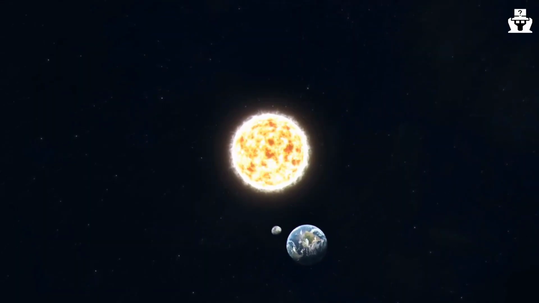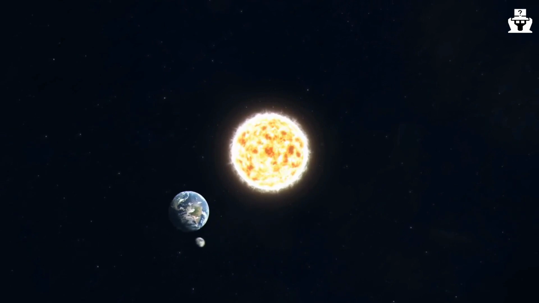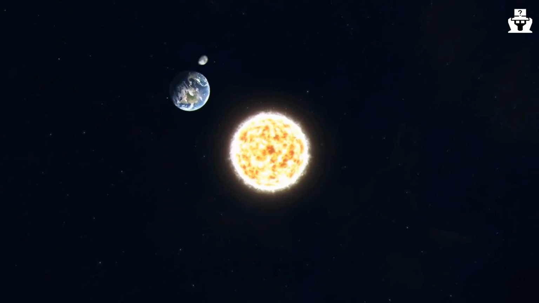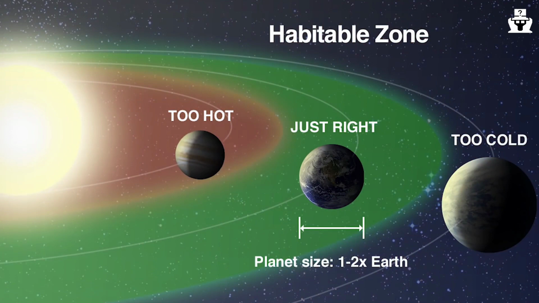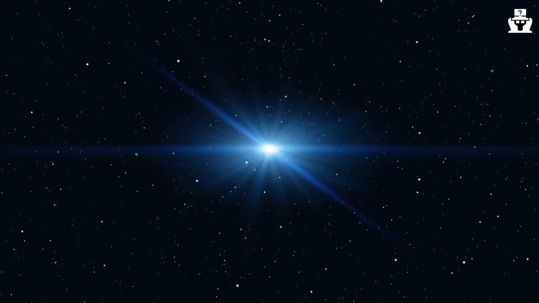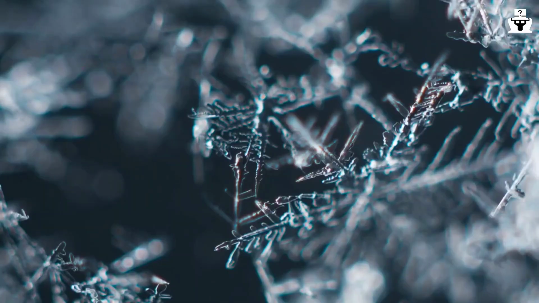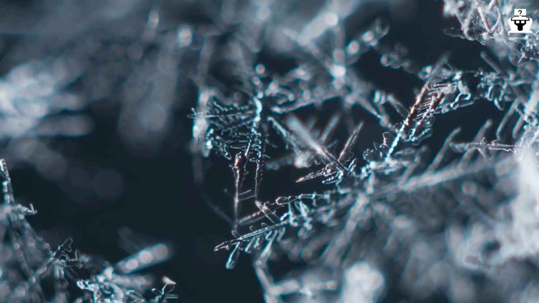Earth's orbit around the Sun is approximately 1 astronomical unit, which means it is just within the inner edge of the habitable zone. Earth's location in the habitable zone has had a profound impact on the evolution of life. The presence of liquid water on the surface of the planet has made it possible for life to emerge and evolve.